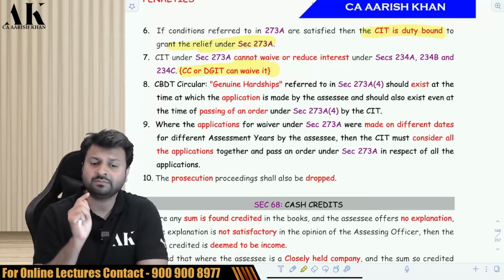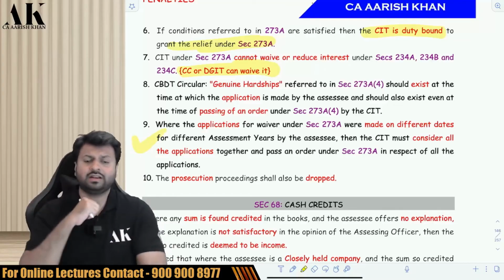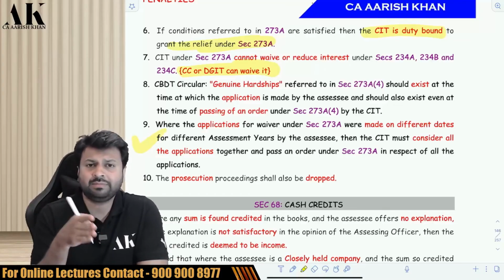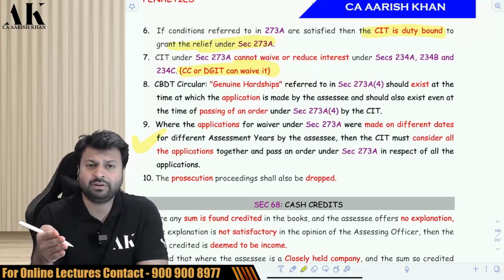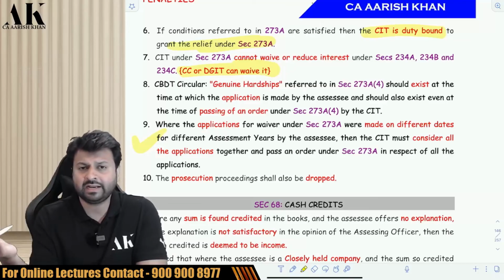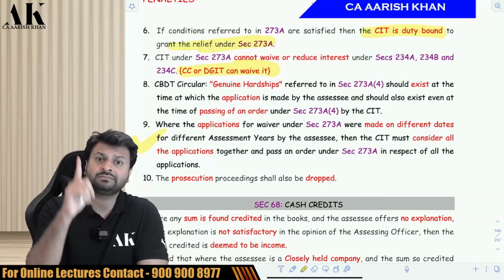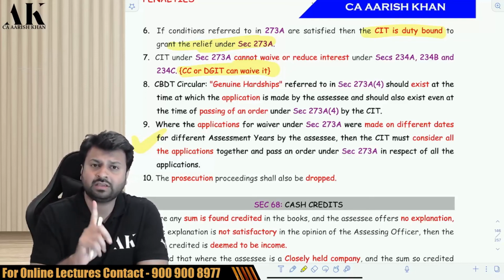Can an assessee make multiple applications? Now this point is a repetition of what we have done earlier. If the assessee is making multiple applications on different dates, today for 15-16, tomorrow for 16-17, the day after for 17-18, then 18-19, then 19-20, then the CIT is supposed to consider all the applications and pass one single order considering all of them on merits.